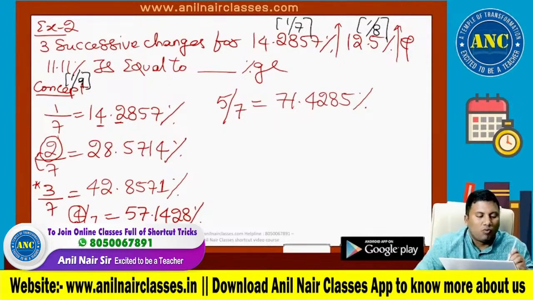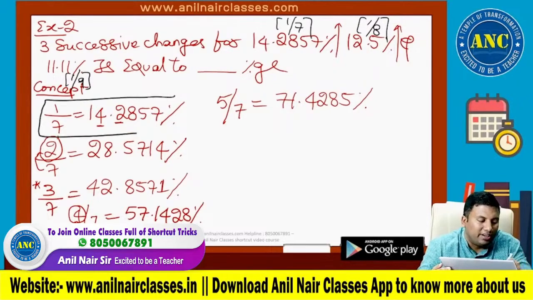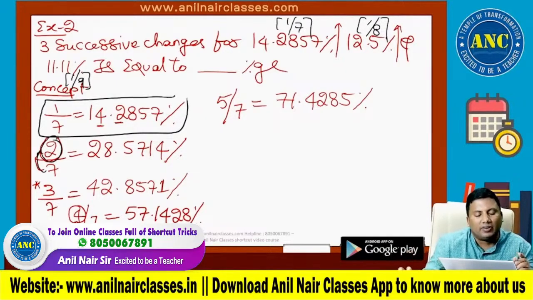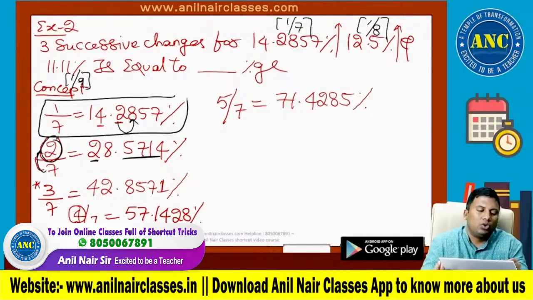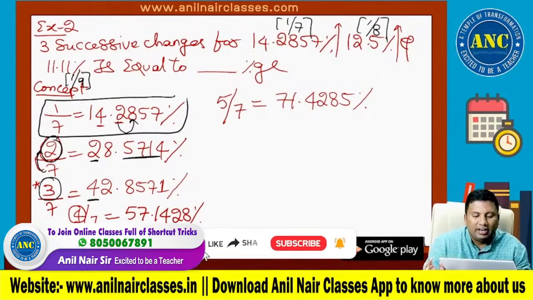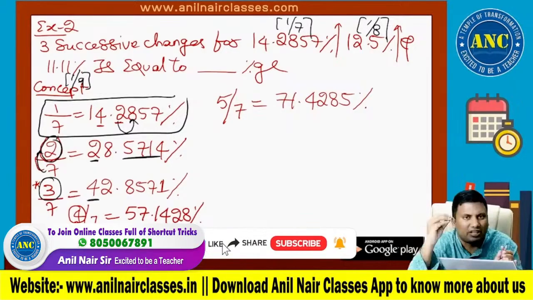Again I am repeating. 1 by 7 is 14.2857. 2 by 7 is, take the numerator 2, multiply by 10. 2 tens are 20. 7 twos are 14. Write 2 and the next digit. Dot, remaining digits in serial order: 28.5714. 3 by 7. Take the numerator 3. Multiply by 10. 3 tens are 30. So take 4 times: 42.8571. Now see here. If you understand compound interest, without answer options, this is cakewalk.